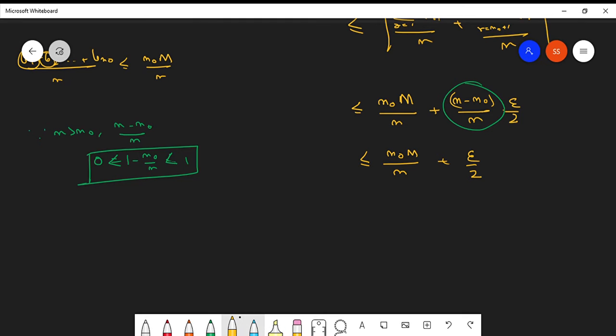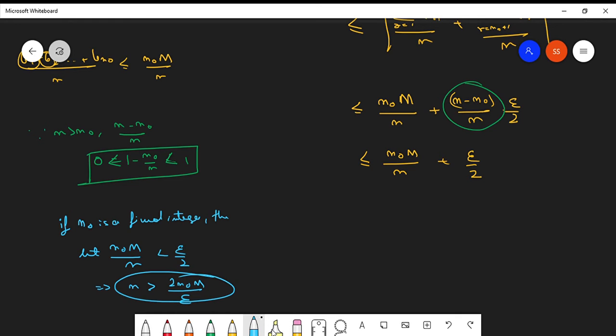Now it is very simple to see. If we keep n naught fixed, then let n naught M over n be less than epsilon over 2. From here, what can we say? That n is greater than 2 n naught M by epsilon. Therefore we can obviously choose some value of n that is always greater than 2 n naught M by epsilon, by the Archimedean principle. So this basically ends our proof.